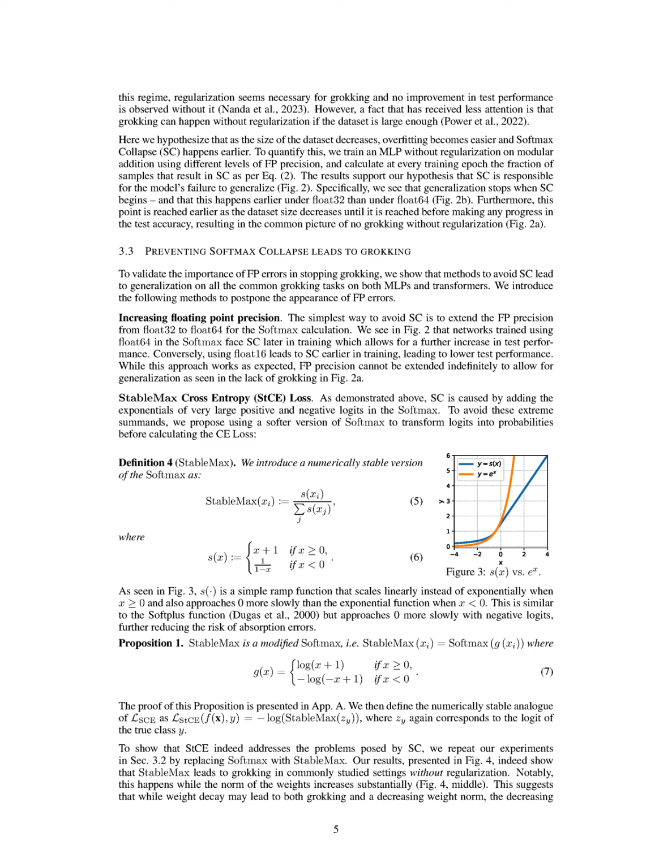To further validate their hypothesis, they introduced a numerically stable version of the softmax function, and showed that replacing the standard softmax with this new formulation led to grokking in scenarios where it was previously absent without regularization.